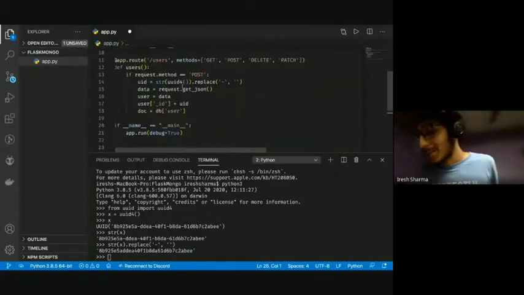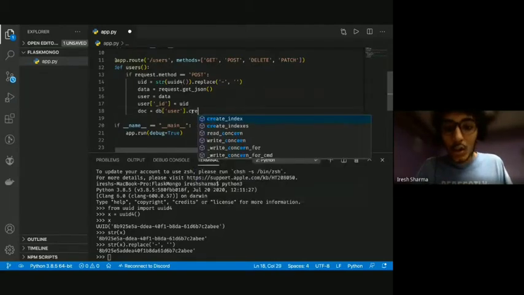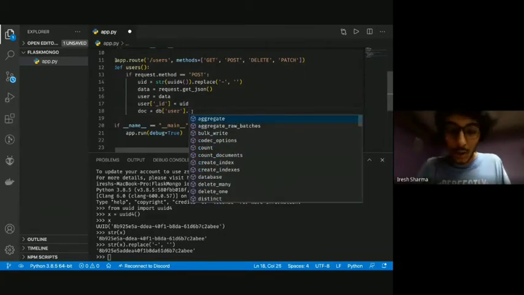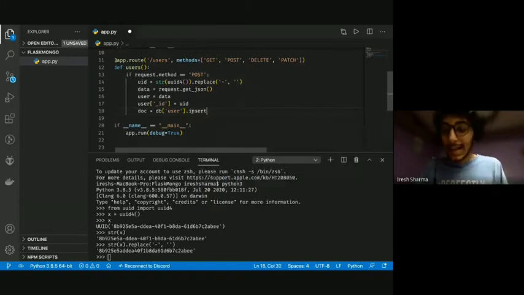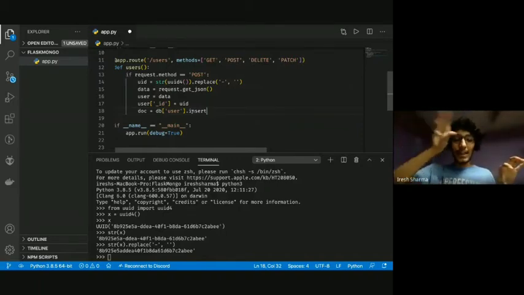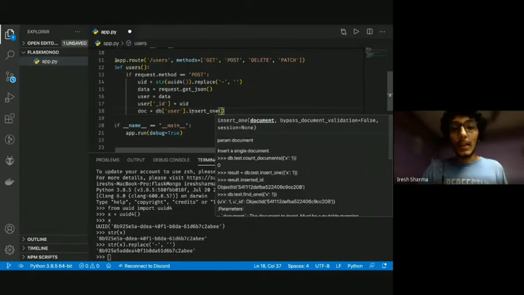This really pumps me up. But now let's go ahead and actually put the data in. I'm going to use db.user, and we're going to do create. One sec, not create. We're going to do insert. Since I said every collection is a list, we insert something into a list. In Python, we call it append, but insert makes sense. We take one thing and we insert it inside. So we do insert one to tell it that I'm only inserting one thing. And in insert one, I'm going to pass the user object that I have.